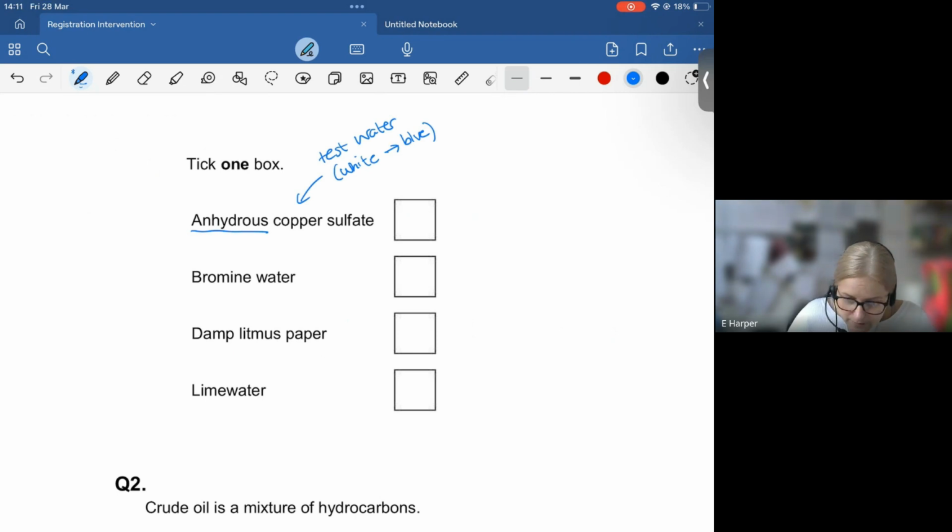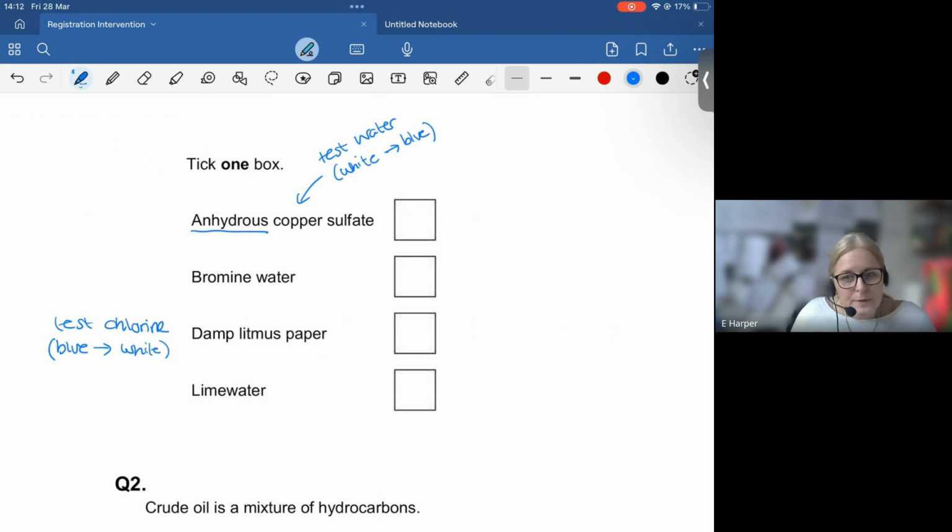Bromine water, I'm going to come back to. Damp litmus paper. This is the one that was on your mock. Quite a few people forgot this one. This one tests for chlorine. It depends which type of litmus paper you've got, because I didn't name it here. So it's either pink or blue. It's usually blue. And it decolorizes because chlorine is in bleach, so it takes colour away, so it turns the paper white.